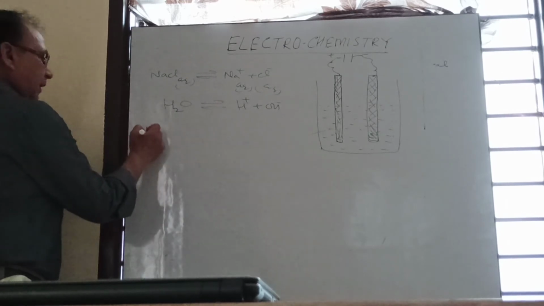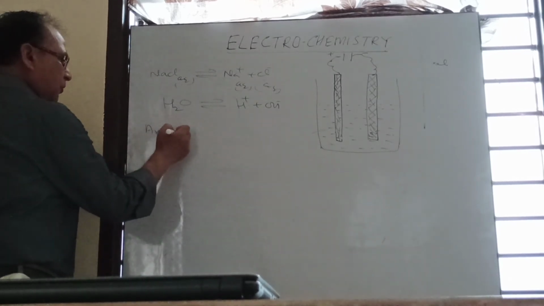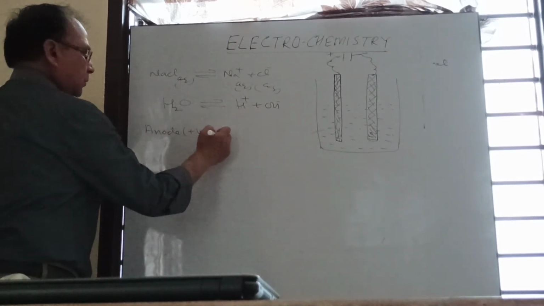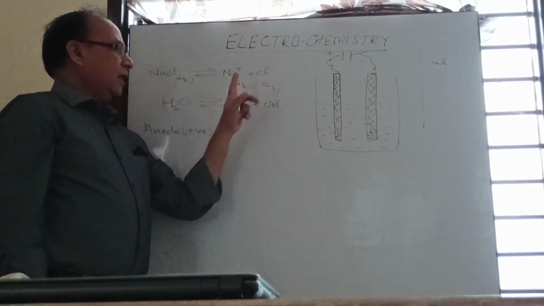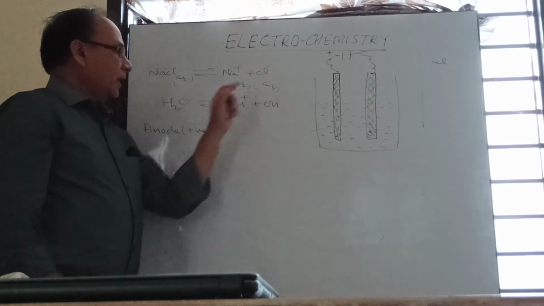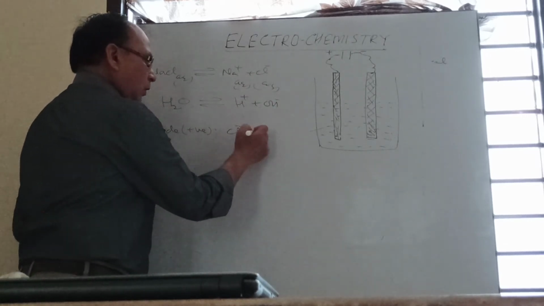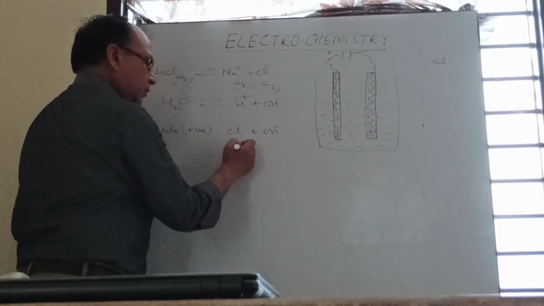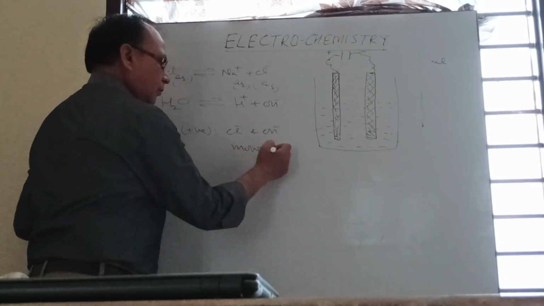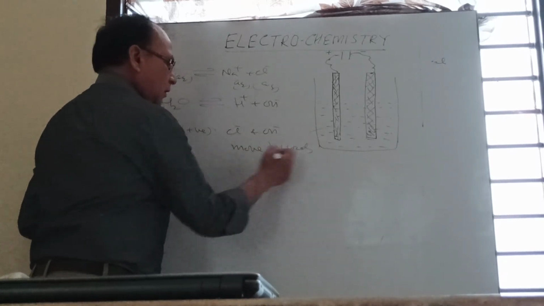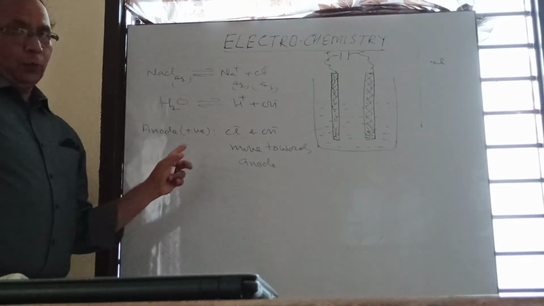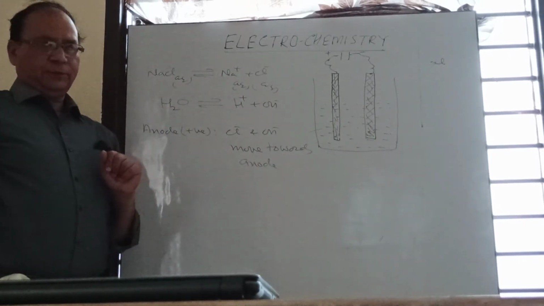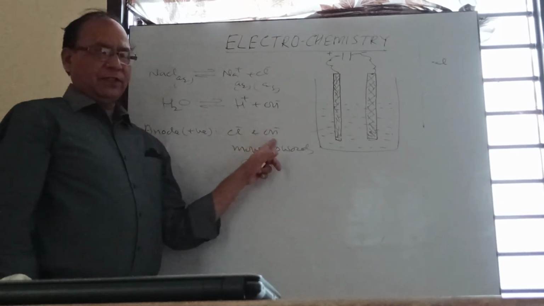So what happens at the anode? Anode means positively charged electrode. So which ions will move towards the anode? Chloride ions and OH ions. Now, will both these ions lose their charge? No. There will be competition between Cl ion and OH ion.